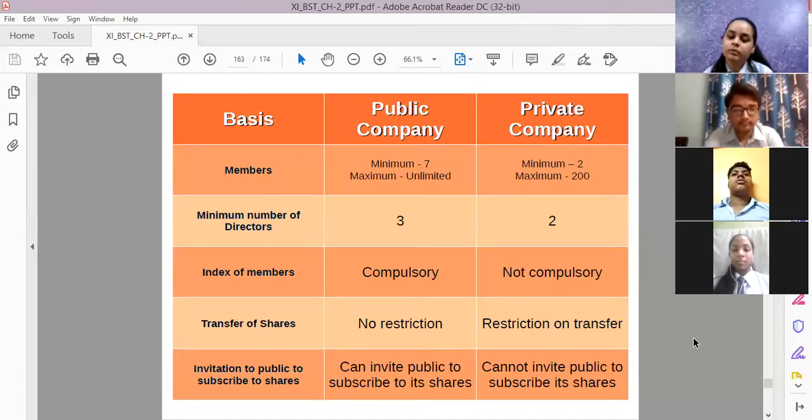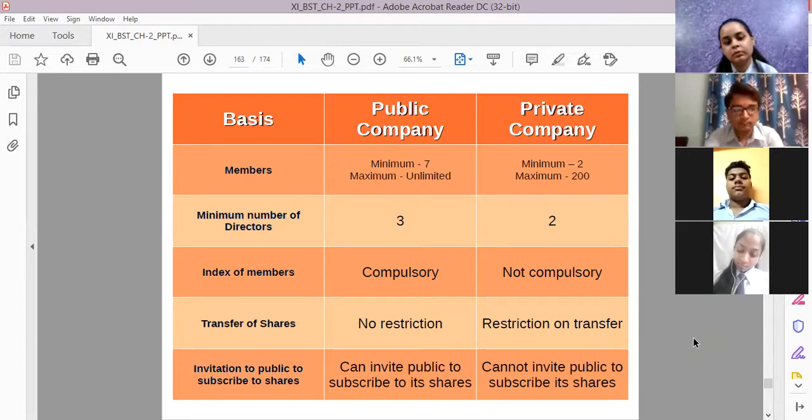In the case of a private company, there is a restriction that you cannot transfer shares. Anybody cannot transfer. But in the case of a public company, there is no restriction. Anybody can sell the shares to anyone.